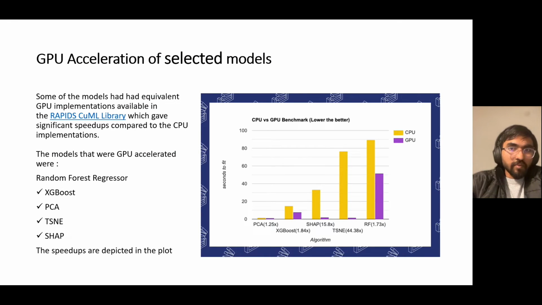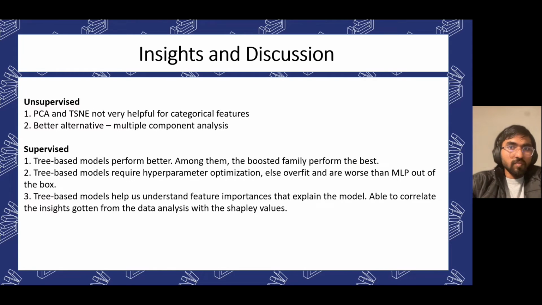We used the RAPIDS library to accelerate selected models on GPUs. We observed huge speedups with TSNE on GPUs, about 45 times faster than on CPU. We got a few interesting insights on the models too. PCA and TSNE, although effective in capturing a good amount of variance, were not very helpful. This is because they are inherently designed to minimize variance, and this notion breaks down when most of the features are one-hot encoded. Upon digging, we found that multiple correspondence analysis is a better alternative.